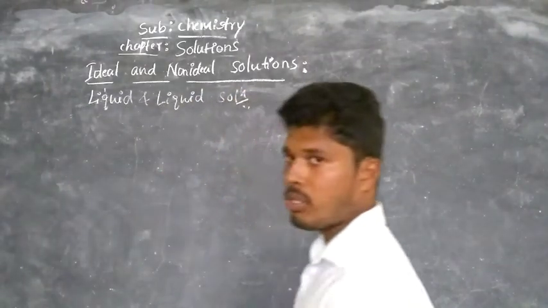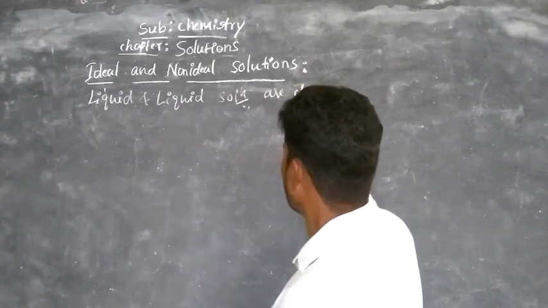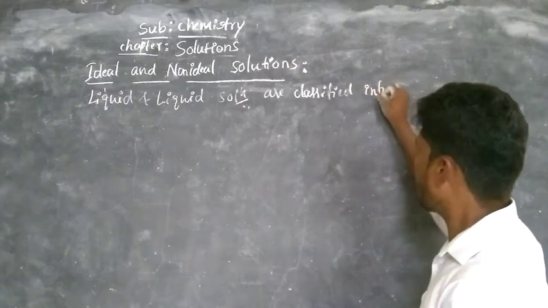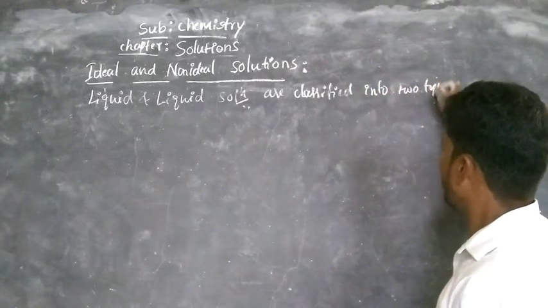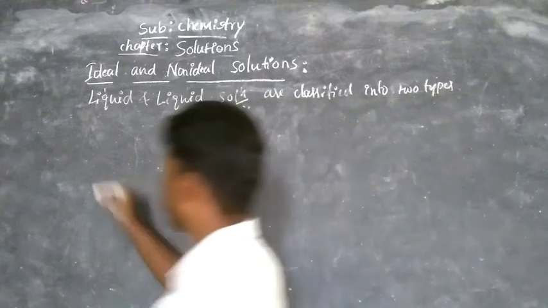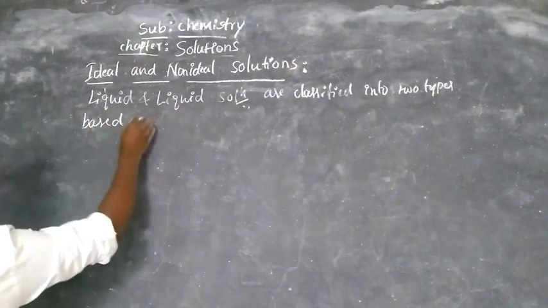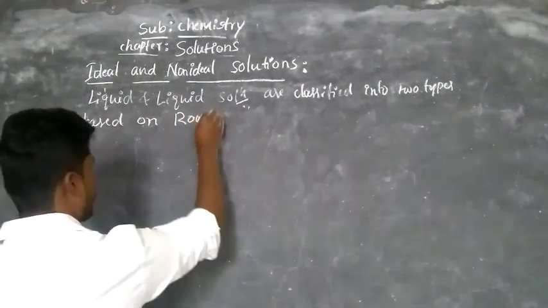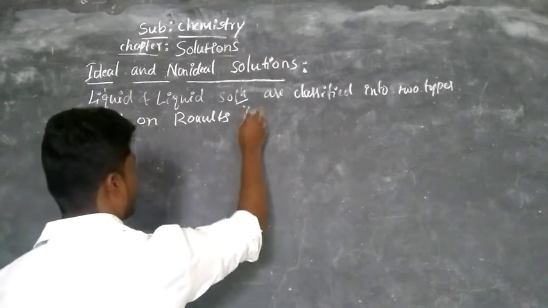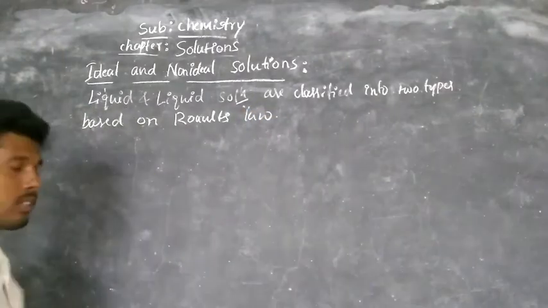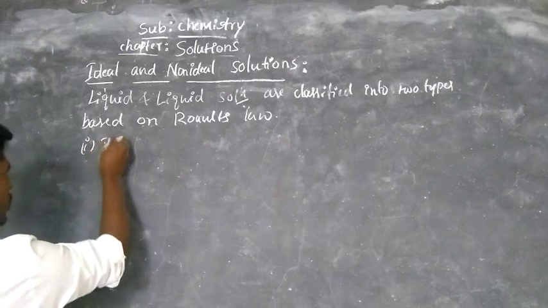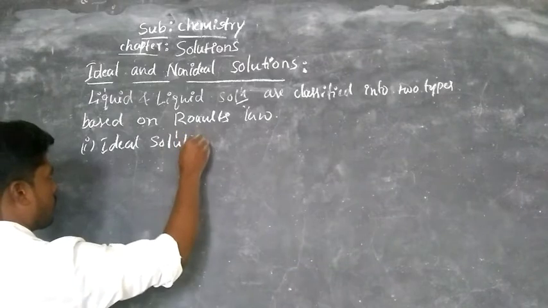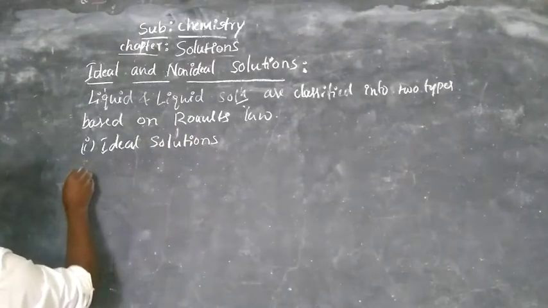Liquid and liquid solutions are classified into two types based on Raoult's law, that is ideal solutions and non-ideal solutions.